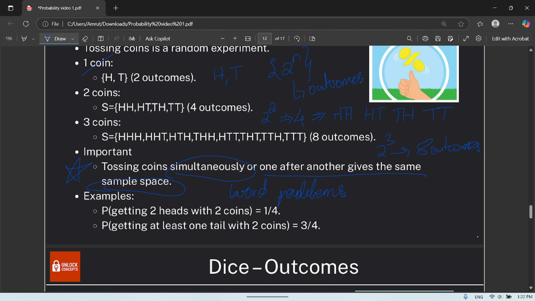For example, probability of getting two heads with two coins. So what is the sample space? It is this one. So two heads is 1. So probability is 1 by 4. So at least one tail: we'll have head tail, tail head, and tail tail. So probability is 3 by 4.